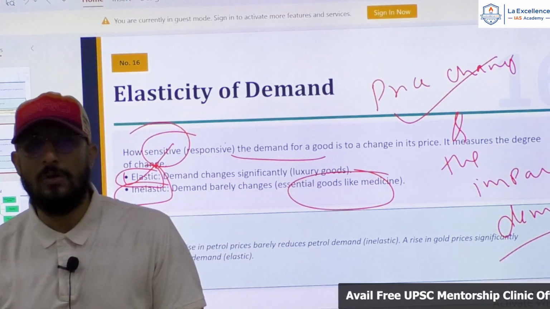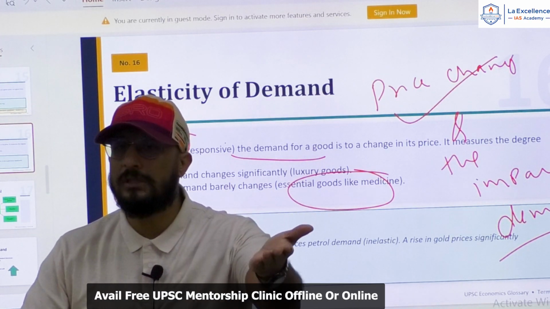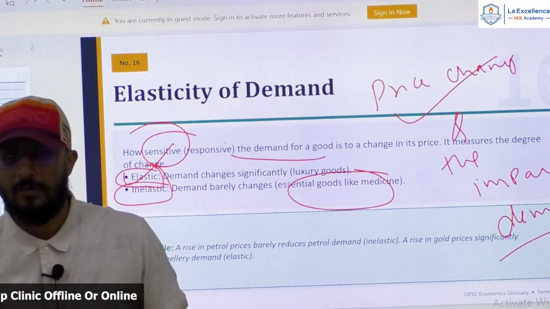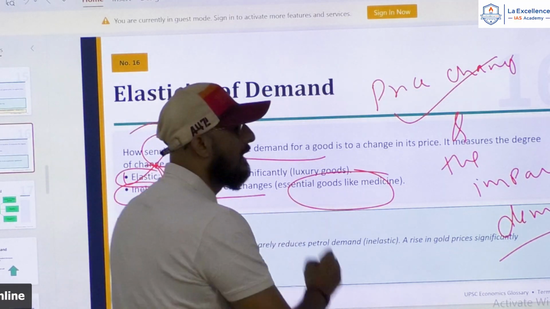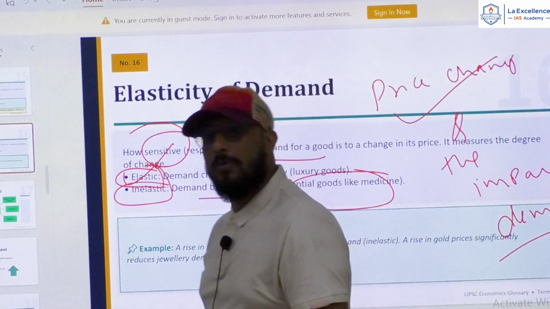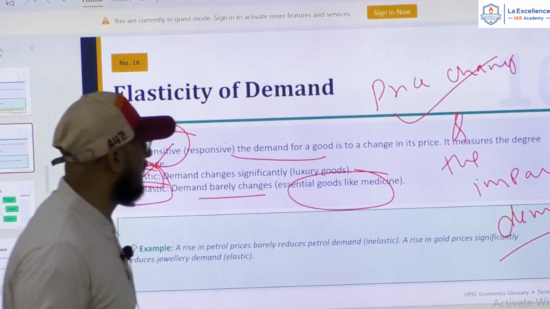In some things like costly shoes, if the price of those costly shoes increases, demand will reduce because it is elastic. Right? Inelastic is, right, change in the prices does not change the demand much. Demand remains almost the same or there will be very little change in the demand. Getting my point? Now, can you give me an example of inelastic demand?